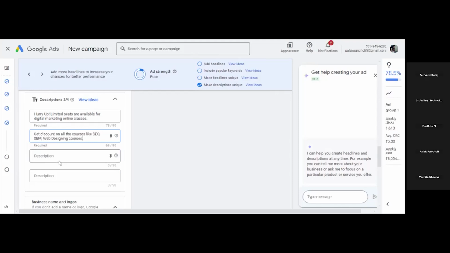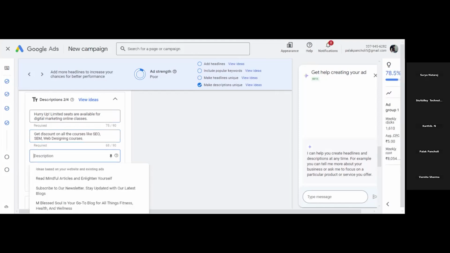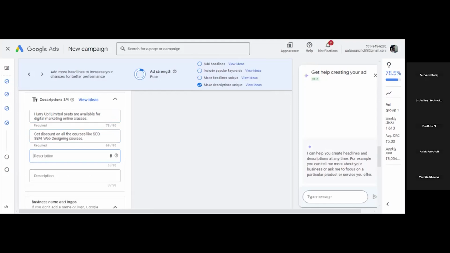Now 2 were required. I can add one more if I want. Learn, get paid internship and certificates after course completion.